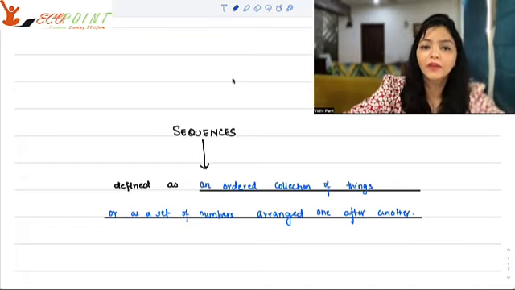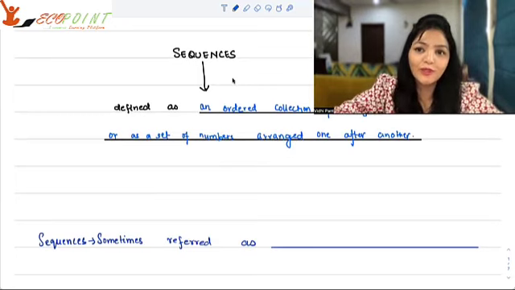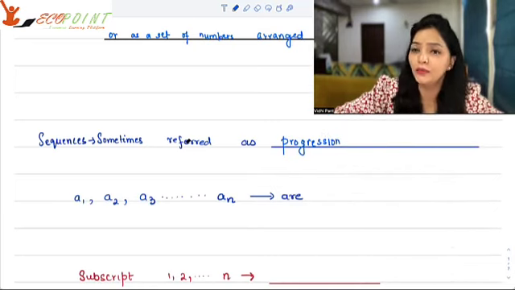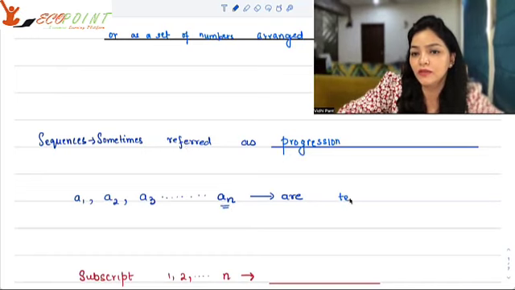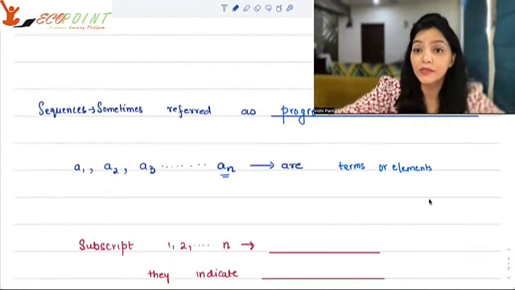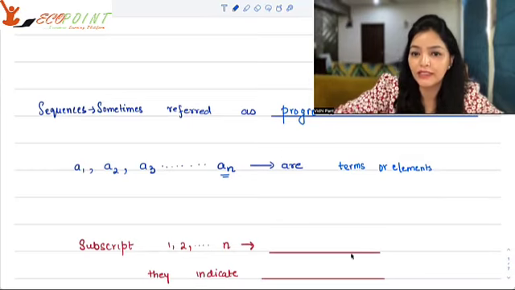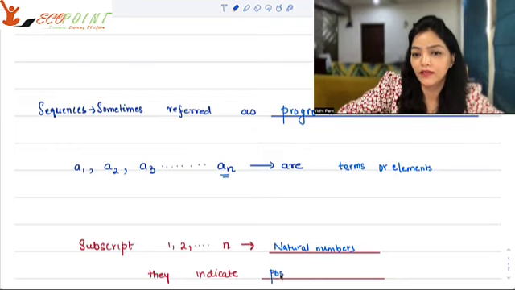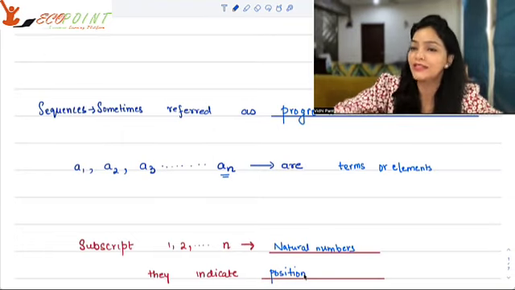In fact, sometimes we also refer to sequences as progression. In progression or sequences, we generally put the terms like A1, A2, A3, and so on and so forth. These are the terms, or you can say that these are elements of any sequence. This subscript that you see here, 1, 2, 3, 4, these are all natural numbers, and they indicate the position that the element is taking. That is why I kept on saying that order is very important. Position is very important. The word sequence actually stands for that.